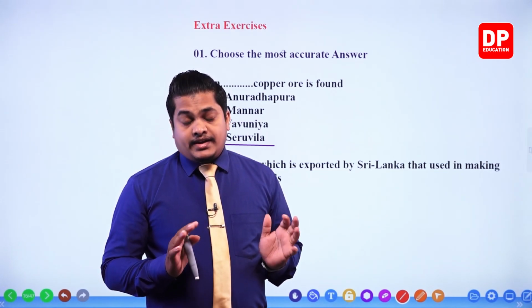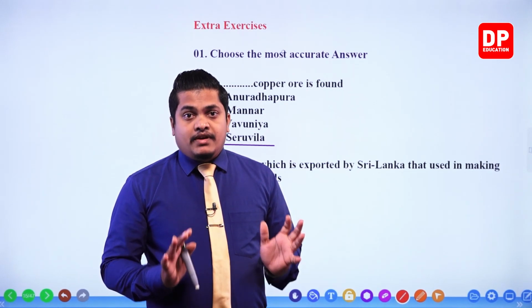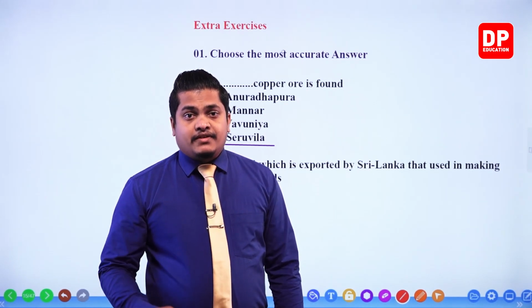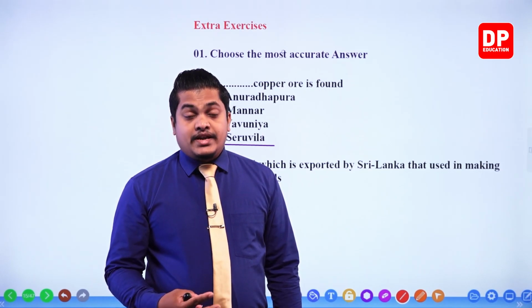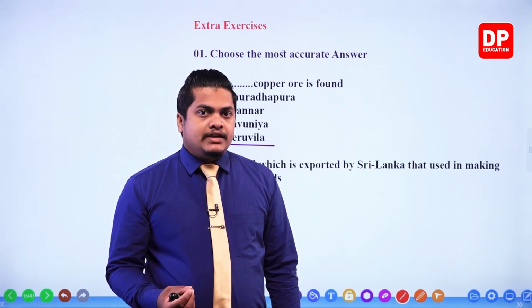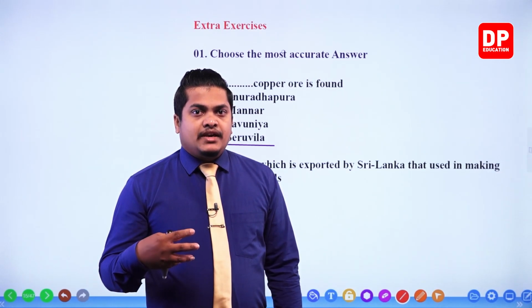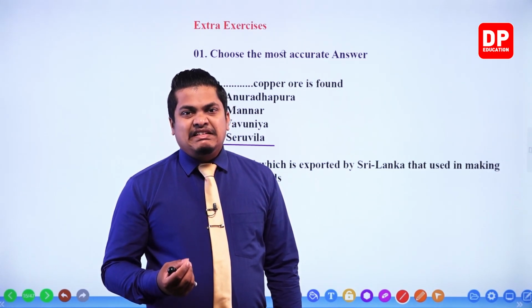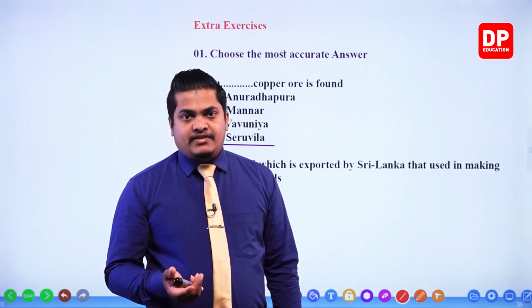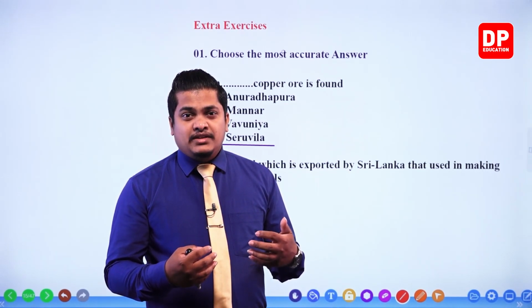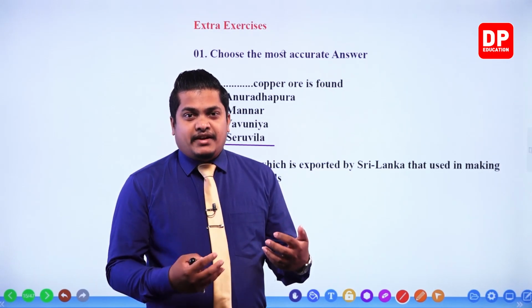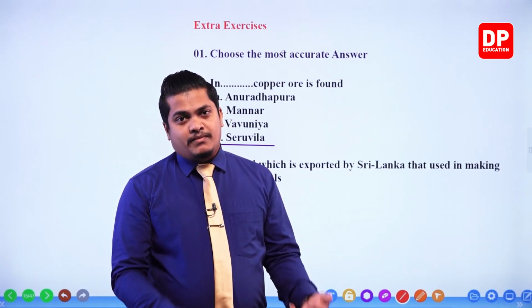Like I said, Sri Lanka is a very valuable country with several minerals and valuable natural resources. But the thing is, my dear children, we are exporting these things in the raw material state. We are not giving out any value added, right?